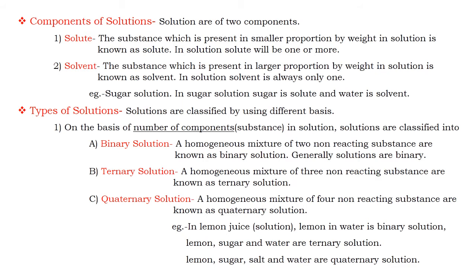Then we add lemon, that is citric acid, and the homogeneous mixture of water, sugar and lemon is known as a ternary solution. Then finally we add salt. Then there will be four substances: water, sugar, lemon and salt. The formed solution is a quaternary solution.